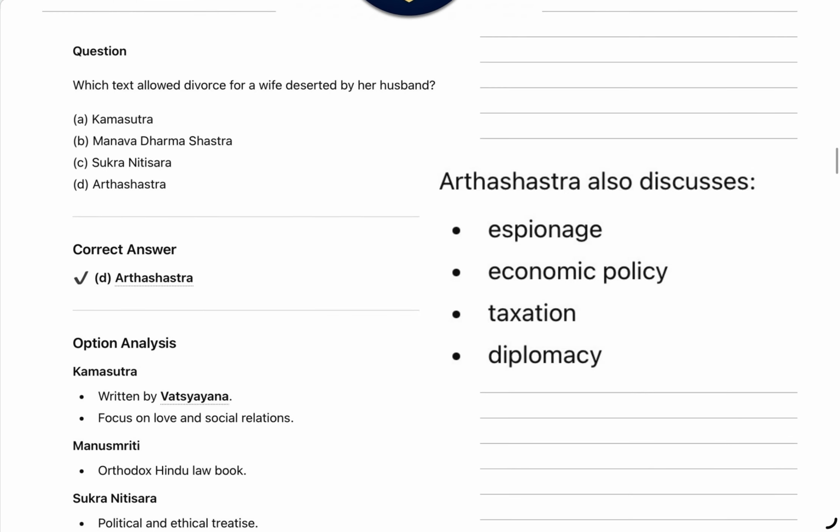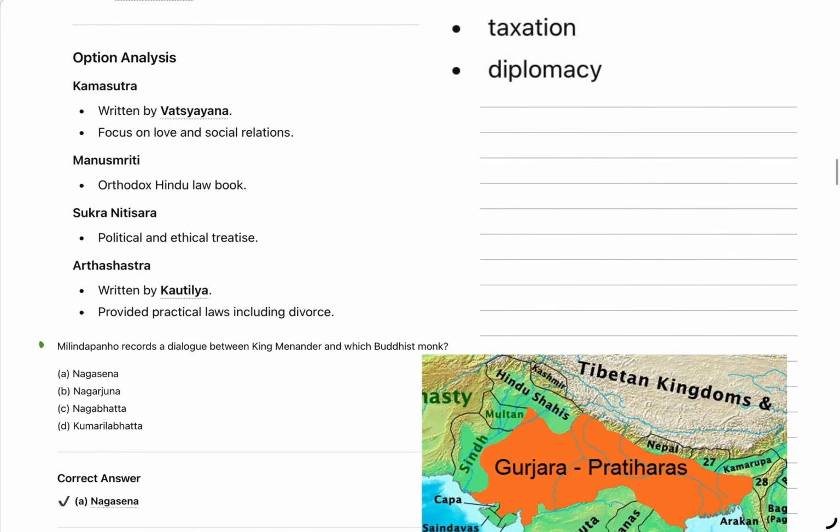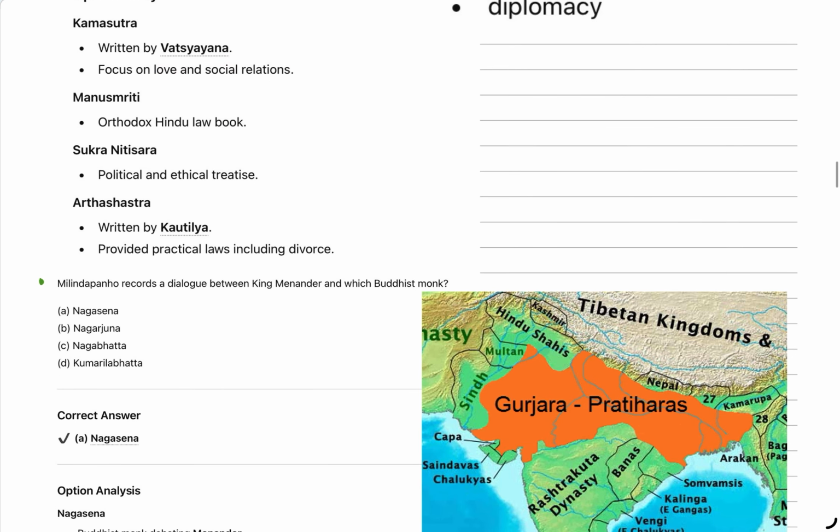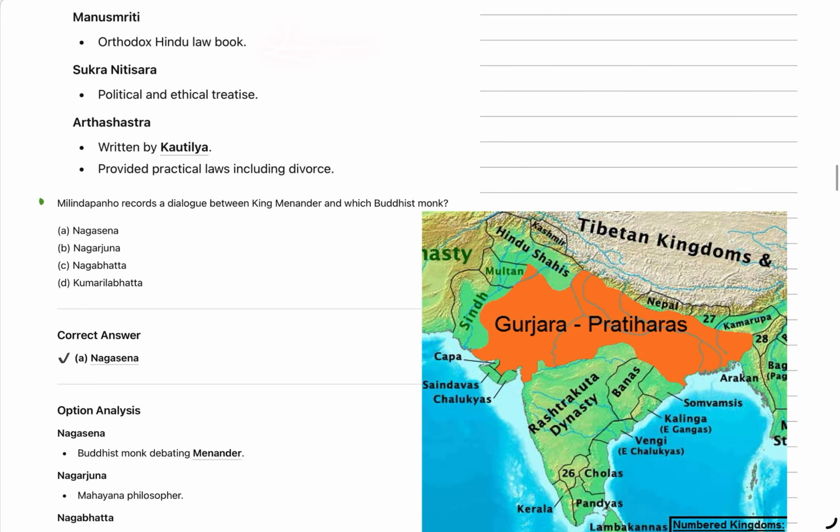Then let us see the other options. Kama Sutra, and then Manava Dharma Shastra, then Sukra Nitisara. These become important from our exam perspective. Let us see. Kama Sutra basically tells about love and social relations and was written by Maharshi Vatsyayana. Manusmriti, an orthodox Hindu law book, is condemned by Ambedkar and others.